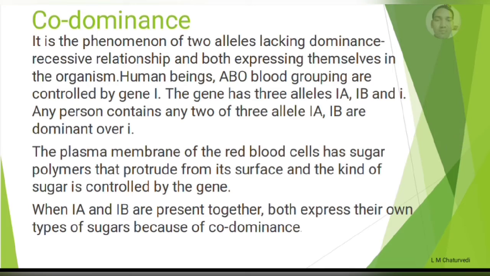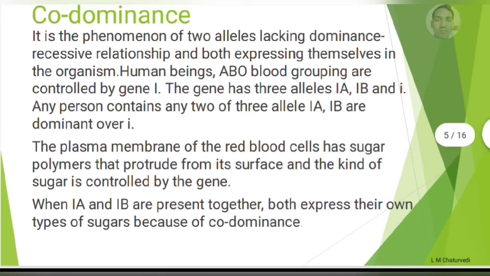Next one, codominance. So how can we understand codominance? It is near about the incomplete dominance. In incomplete dominance, what will happen? Both contrasting traits, dominant and recessive, can't express but blending is there. But in codominance, there is no dominance, there is no recessive. Both genes in a pair can be expressed here and both are dominant.